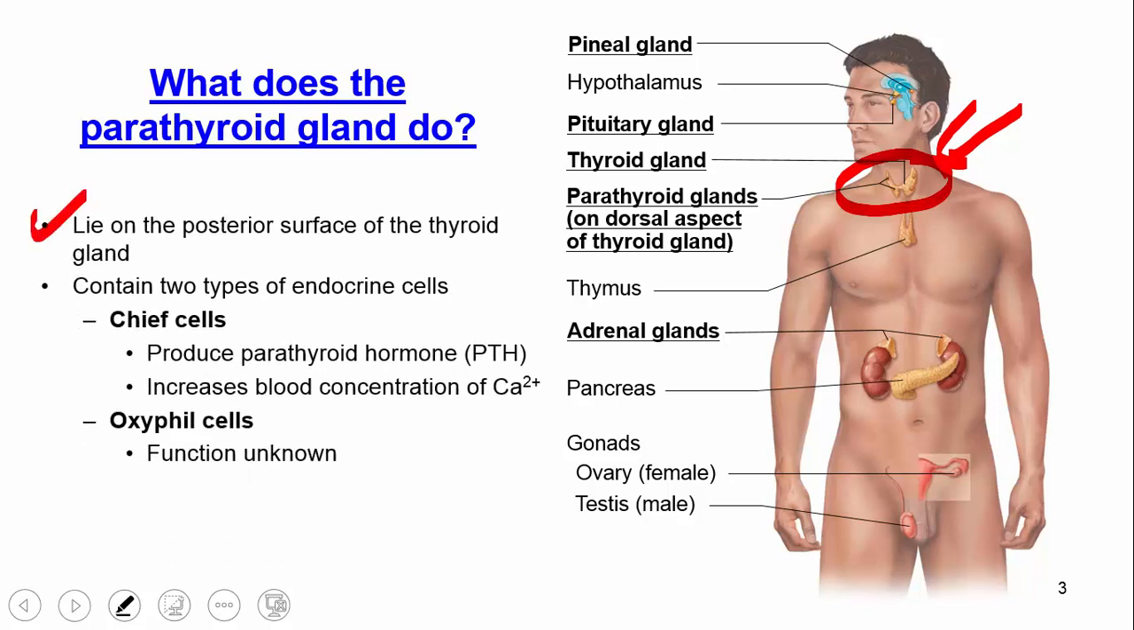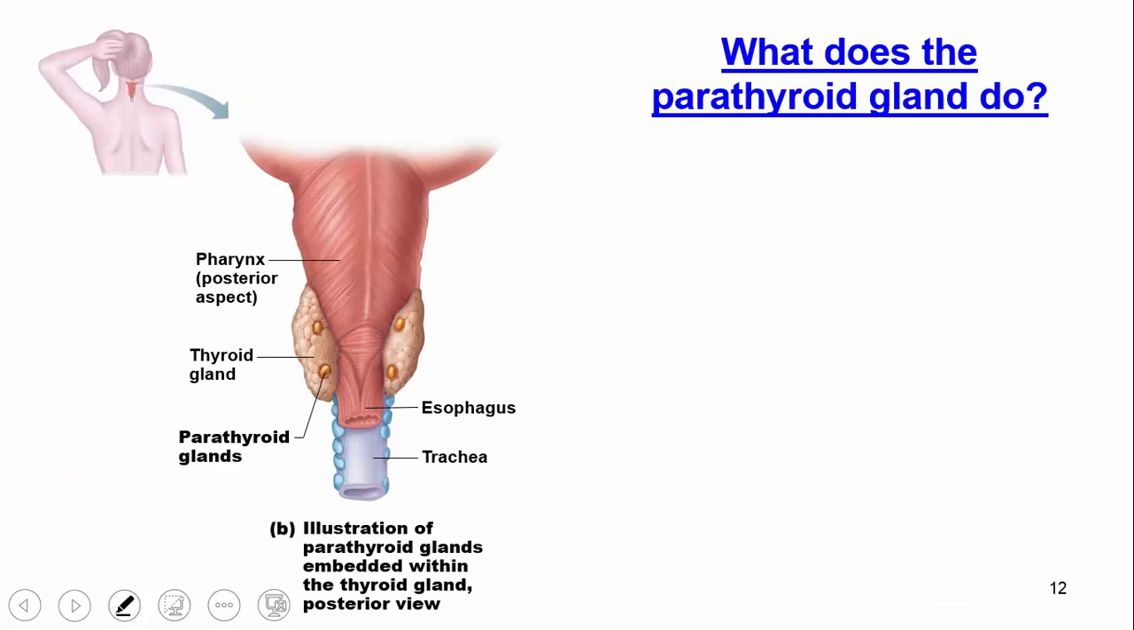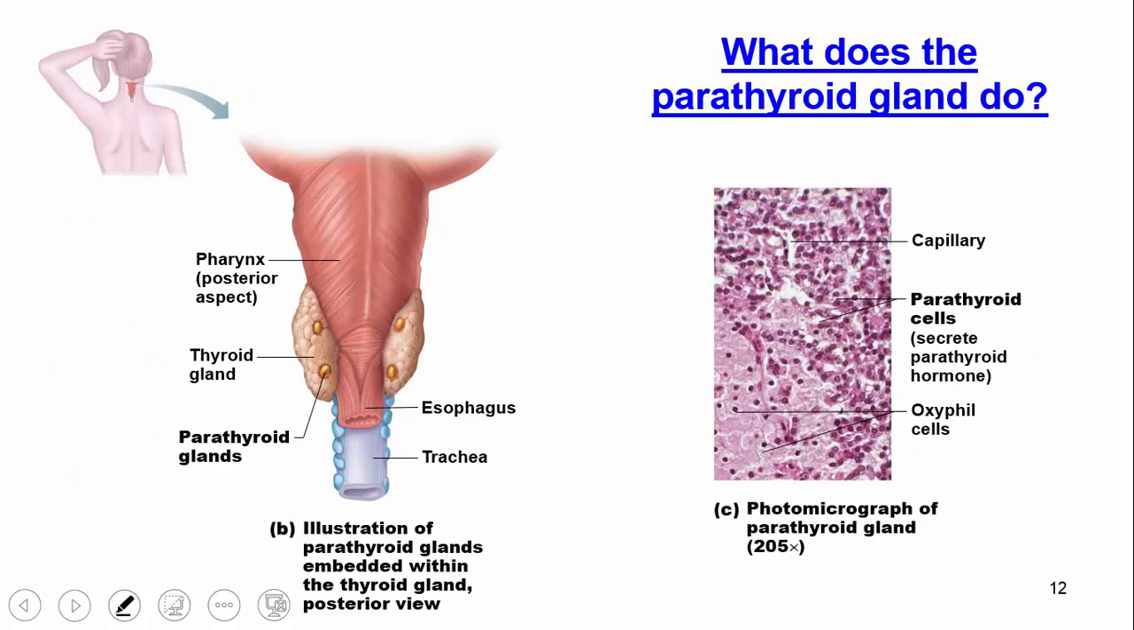Now, there are two types of endocrine cells here. There are chief cells that produce parathyroid hormone, which increases blood calcium level. Then there are cells called oxyphil cells, where the function we don't quite understand yet. Okay, what does the parathyroid gland do? Really, it does those things we mentioned before. But I wanted to show you this slide because it gives a nice view here.